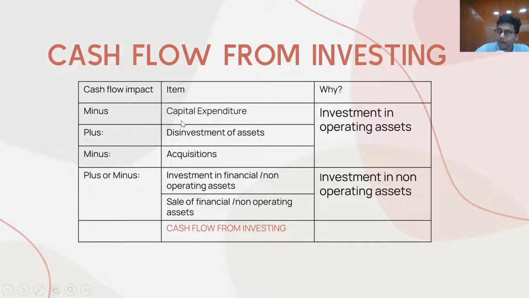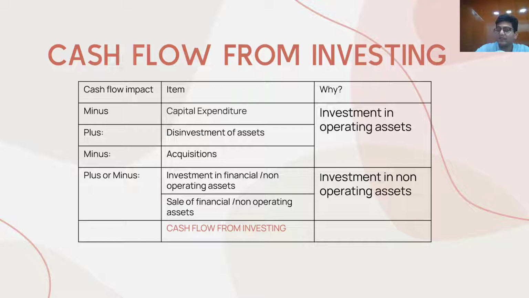What is the inorganic way? When one company takes over another company, right? Like Disney took over so many companies. So that will result in what? That will result in cash outflow, provided you have paid cash for purchasing that company.